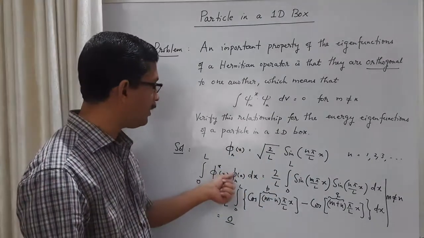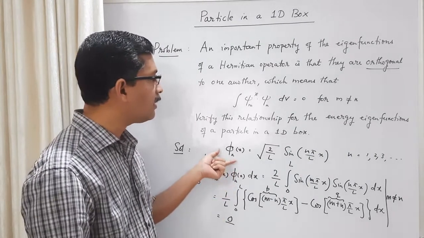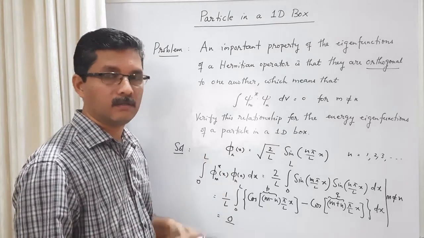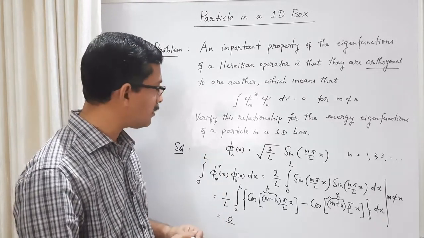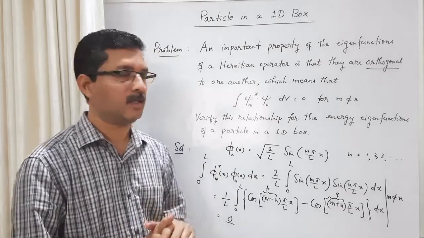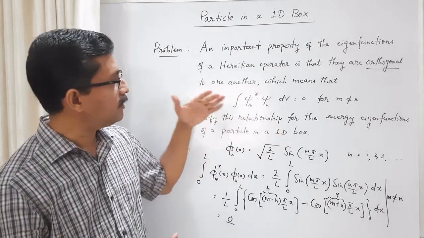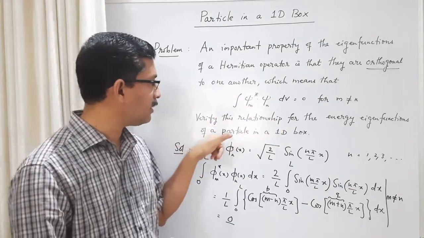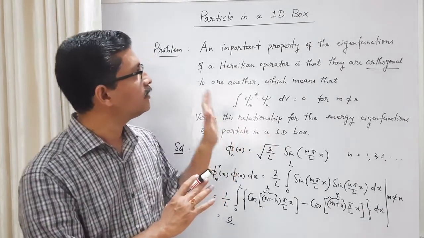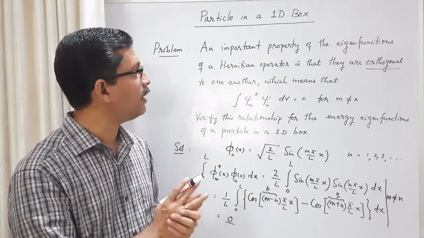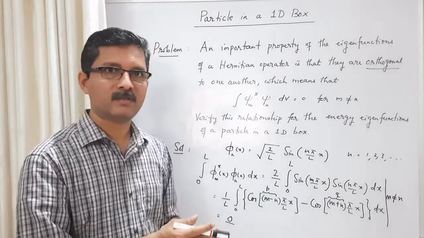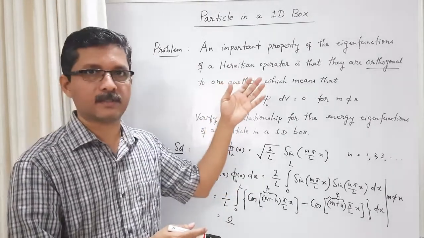This shows that phi m and phi n, that is 2 different eigenfunctions of the Hamiltonian operator, 2 different energy eigenfunctions, are orthogonal to each other. In general, all the different energy eigenfunctions are mutually orthogonal. This result we have obtained for the particle in a one-dimensional box. It shows a general behavior, that eigenfunctions of any Hermitian operator are orthogonal to each other. The general result we have not proved. This is only a particular example of a general result. Okay.